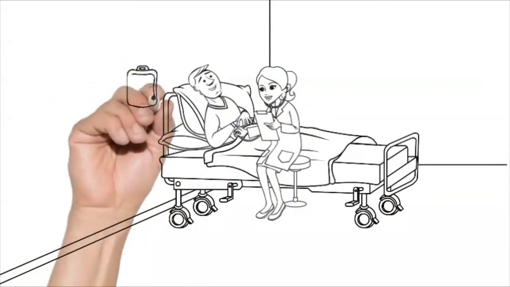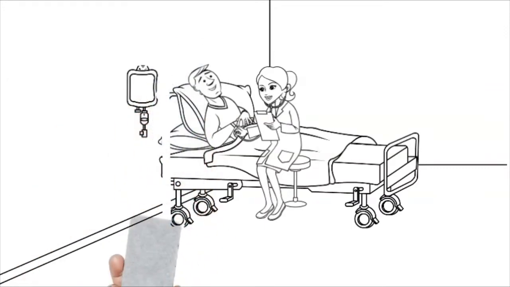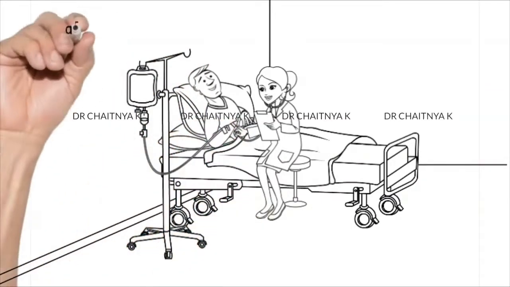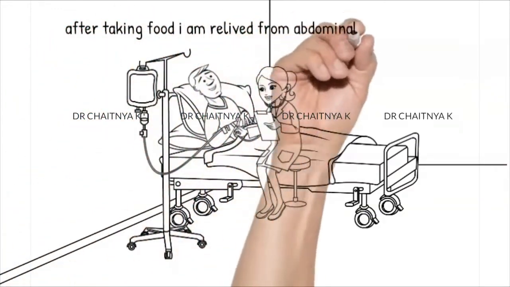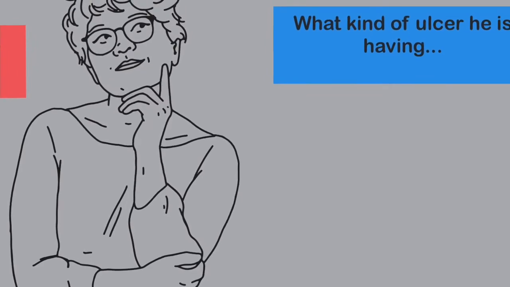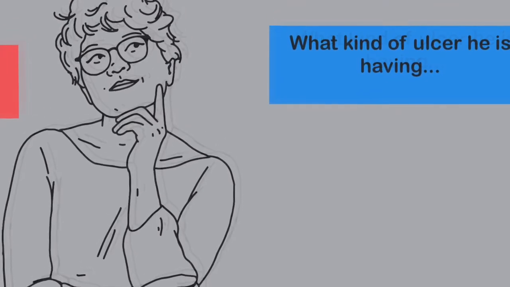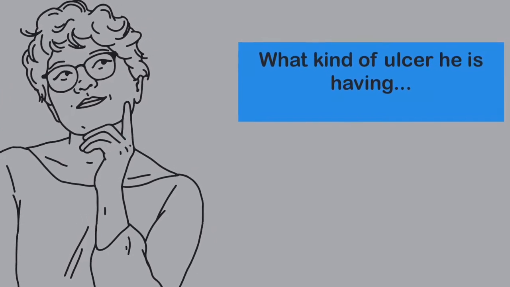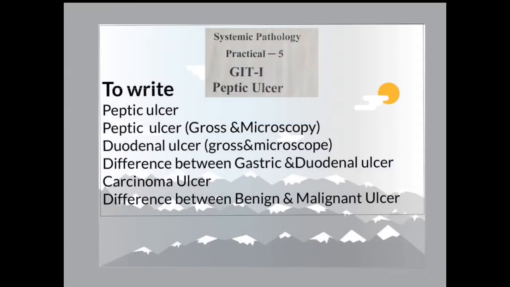Now you are asking about the history, and he told that though he has an ulcer and hyperacidity, his abdominal pain is relieved when he takes food. So now the question in your mind is, which kind of ulcer is this? If you have the same question, the answer is in today's practical. So coming to today's practical, that is the JIT practical 1, peptic ulcer.